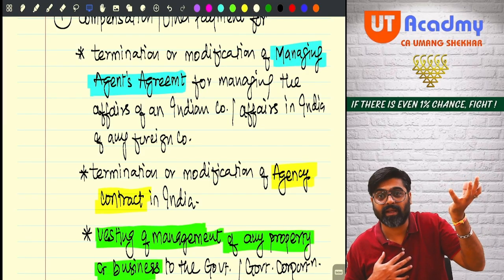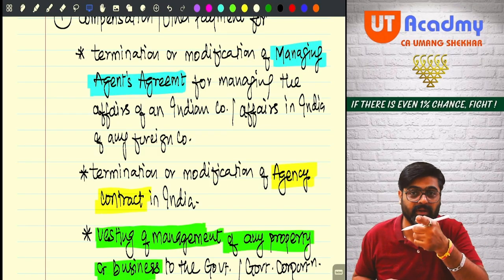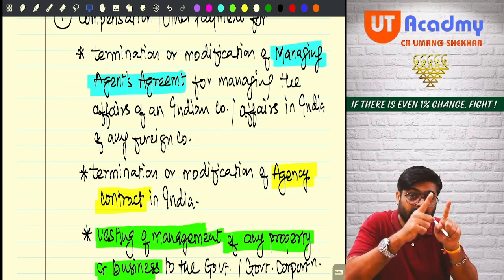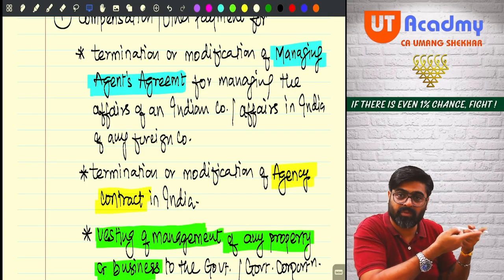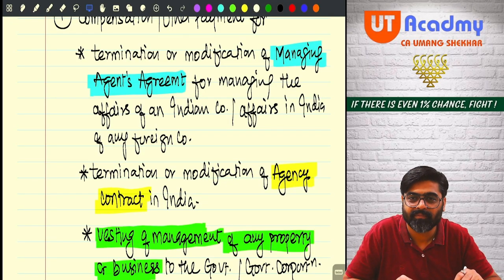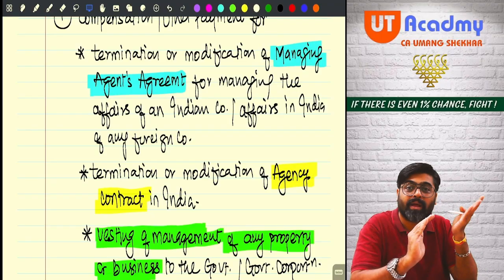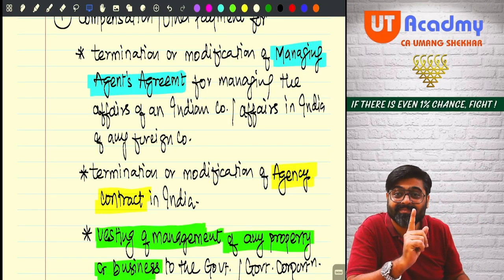After starting, I don't know how to manage. That is your expertise. Can you give your expertise of managing the business to me? Let's enter into a contract wherein I will ask for your expertise to manage my business as my managing agent.